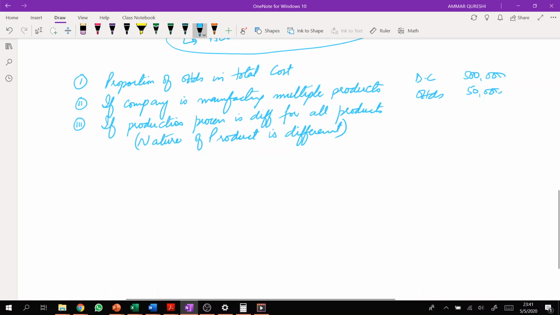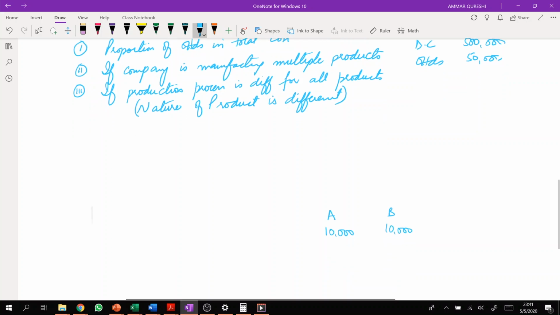There are two products, product A and product B. You have to manufacture 10,000 units of product A and 10,000 units of product B. Let's say product A requires 3 machine hours and product B requires 5 machine hours. So in traditional absorption costing, more overheads will be allocated to product B, right?